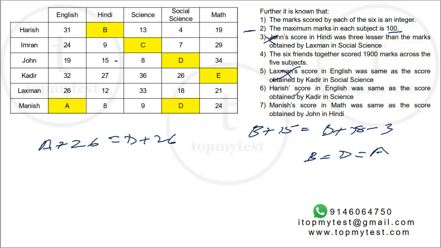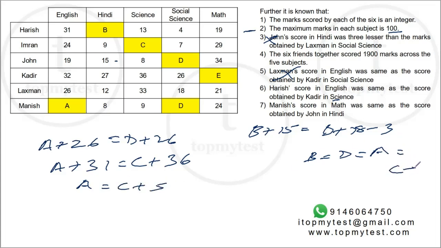Okay. Sixth one, Harish in English, A plus 31, is same as Kadir in science. Kadir in science is C plus 36. So A should be C plus 5.